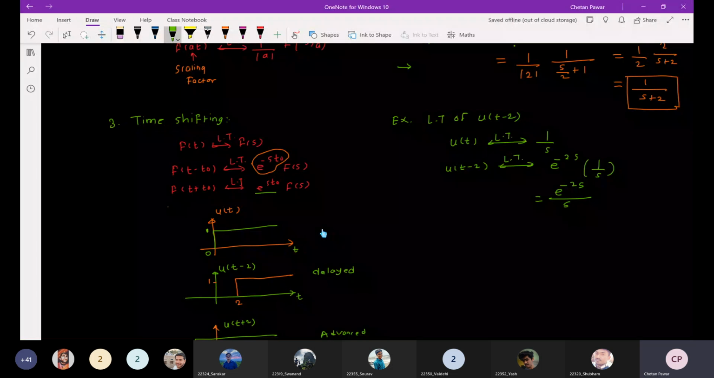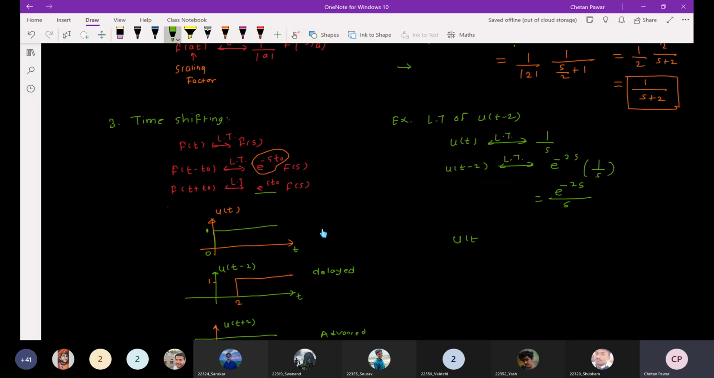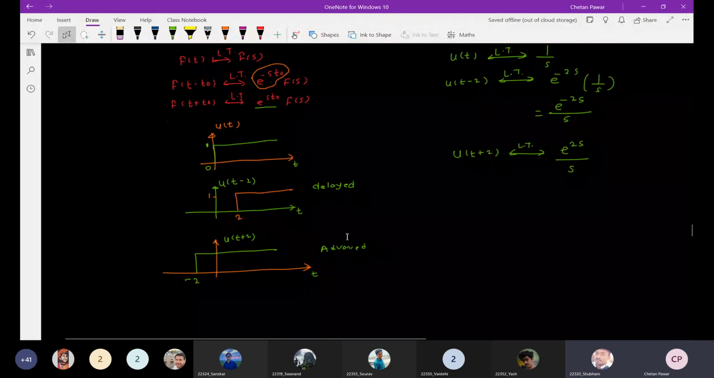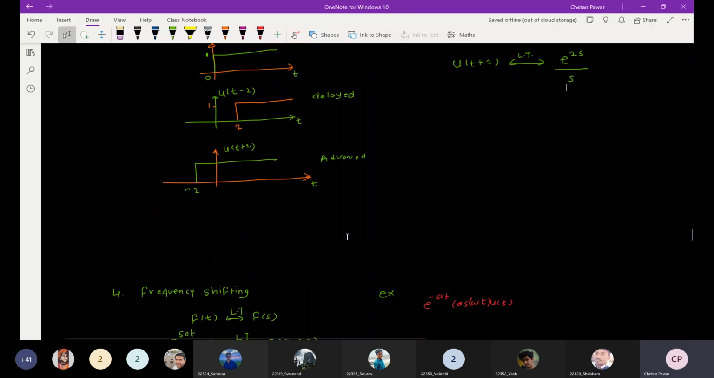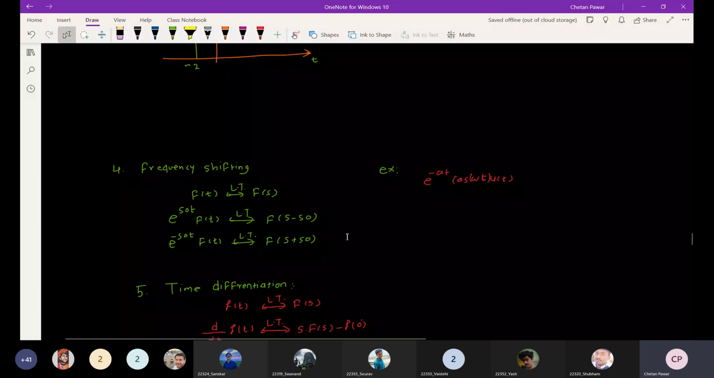Similarly, what will be the Laplace transform for u of t plus 2 then? Okay. So we have seen the time shifting now.